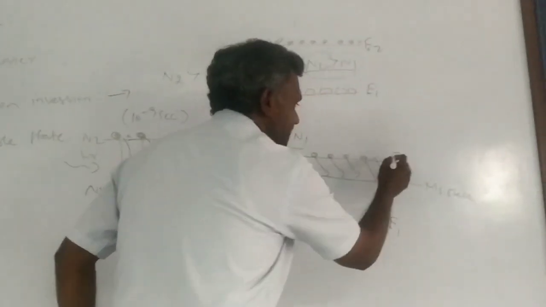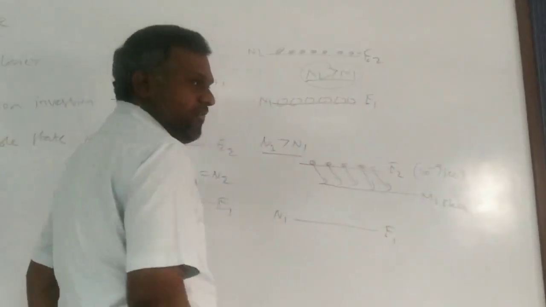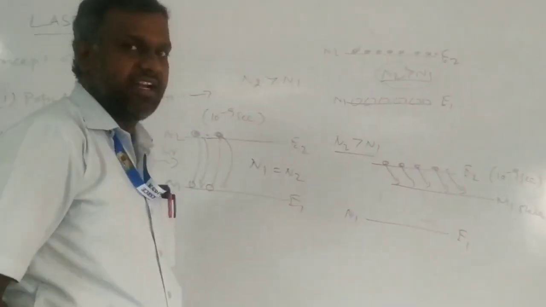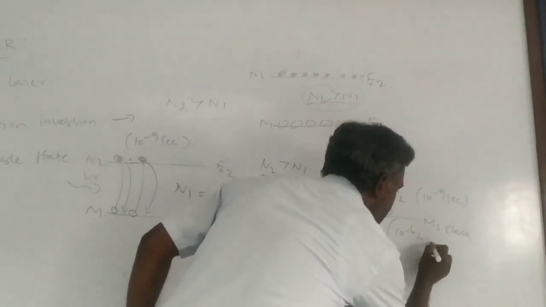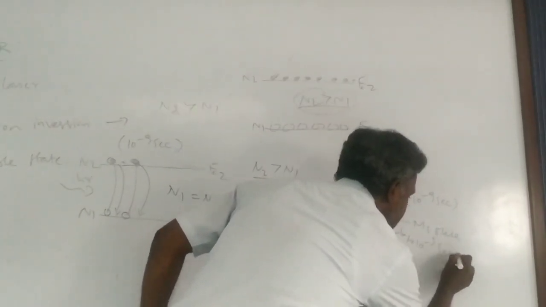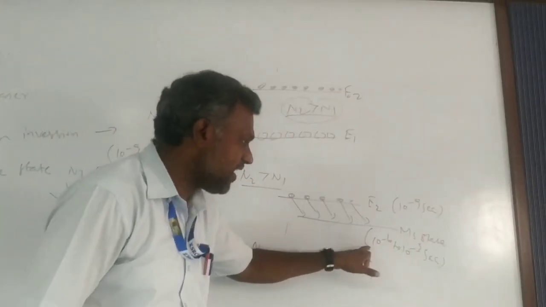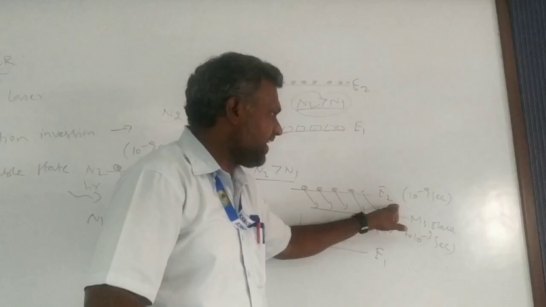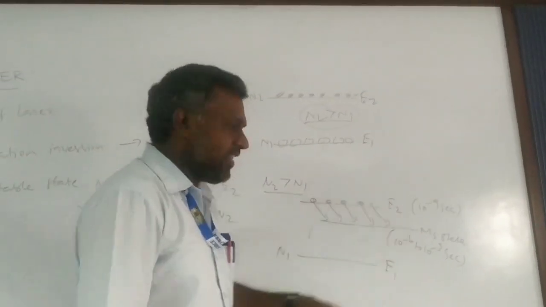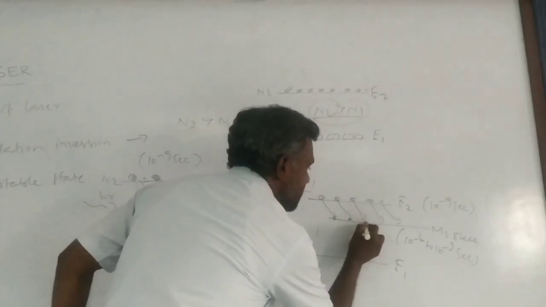You know that here the time is 10 power minus 9 seconds. But in the case of the metastable state, there will be a longer lifetime, for example, 10 power minus 6 to 10 power minus 3 seconds. That means the excited atoms may occupy the metastable state for this time, which is exactly greater than the E2 level. Therefore, we are collecting all the ground level atoms to the metastable state.